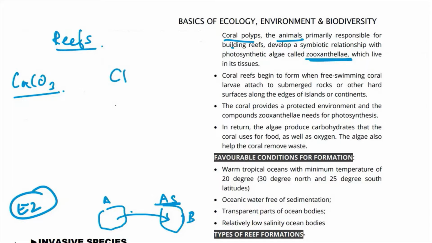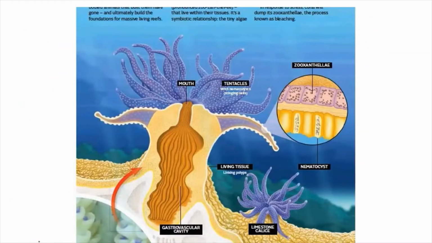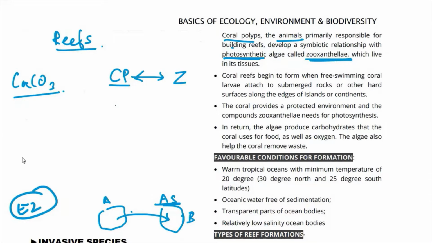So these coral polyps actually develop a symbiotic relationship with the zooxanthellae algae. The zooxanthellae is photosynthetic algae, and ये जो zooxanthellae algae हैं, they live in the tissue of the coral polyps. So if this is the polyp, zooxanthellae live inside the tissues of these polyps.